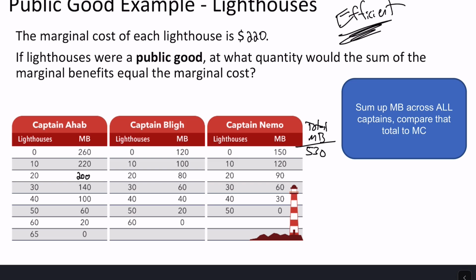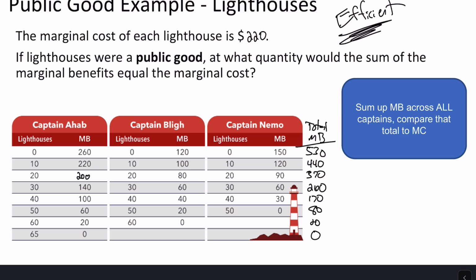The second one is going to be 440 when you add those numbers up. And what that 440 means is that the total benefit from building 10 lighthouses is actually 440. 220 comes from Ahab, 100 comes from Bligh, and Nemo benefits by 120. So in total, society is benefiting by 440 for that first 10. If you add up the second 10, you'll get 370. For the fourth 10, you'll get 260. Then it's 170, 80, 20, and 0.